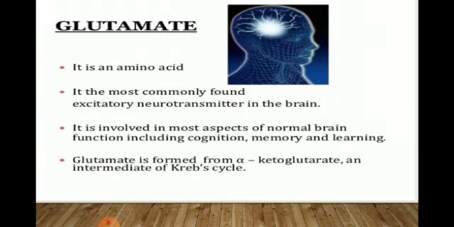Glutamate is a neurotransmitter which comes under the category of excitatory neurotransmitters. It is involved in most aspects of normal brain functioning, including cognition, memory, and learning. Glutamate is formed from alpha-ketoglutarate, which is an intermediate of the Krebs cycle.